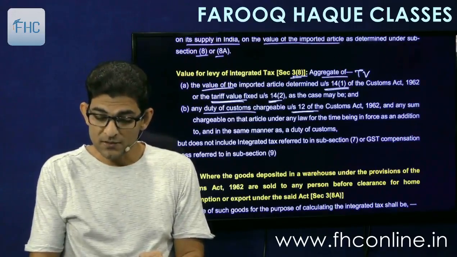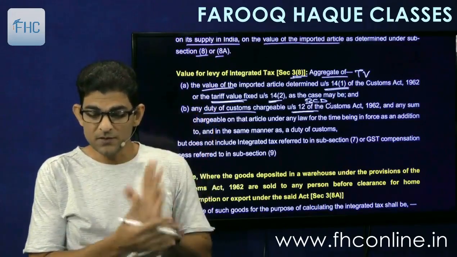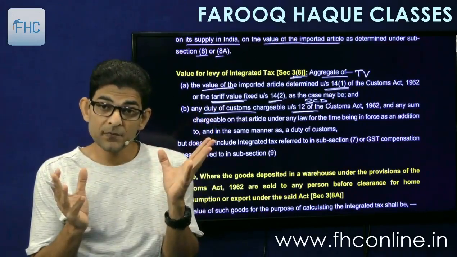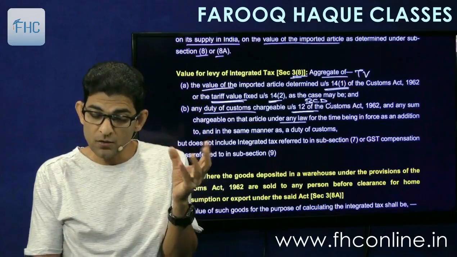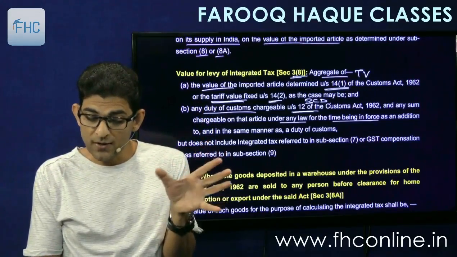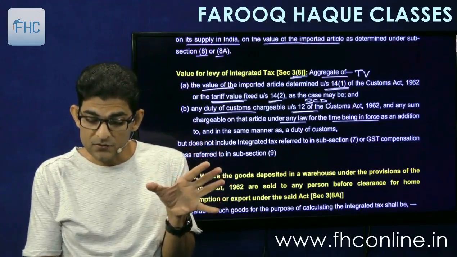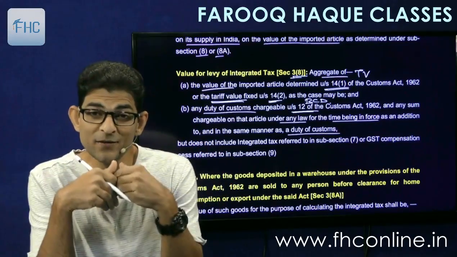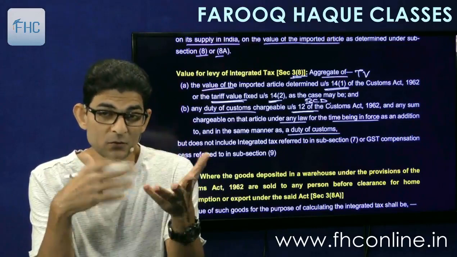Section 12 means the basic custom duty that we saw just now, and any sum chargeable on that article under any law for the time being in force as an addition to and in the same manner as duty of customs. So any other duty which is chargeable under customs as if a duty of custom.